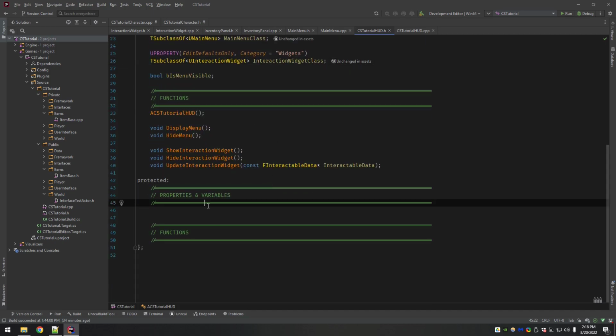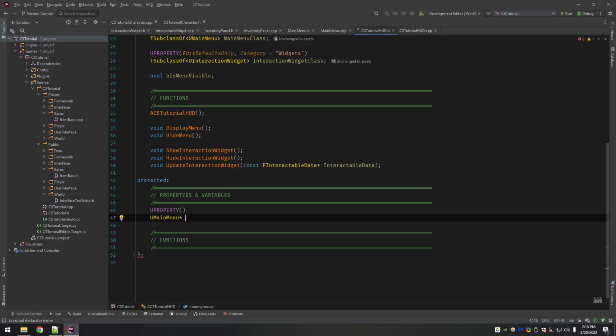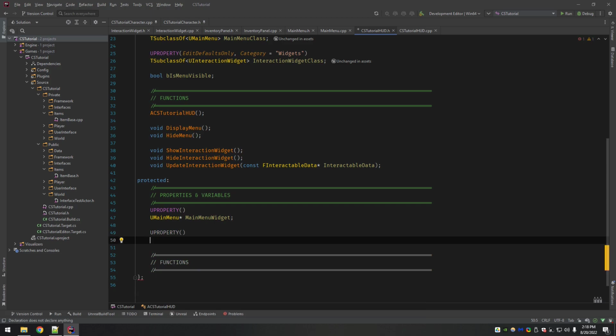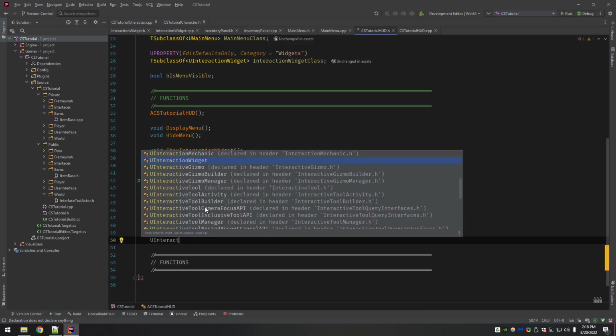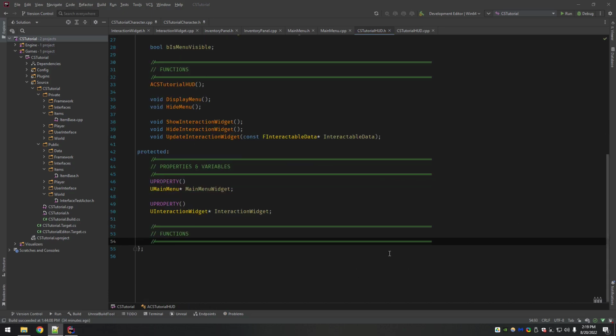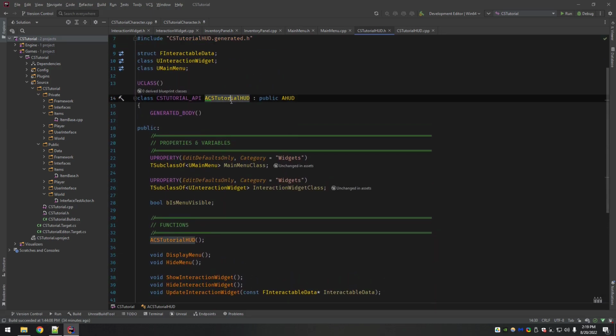Now down here in the protected section, we're going to have the actual widget reference itself. So main menu widget, and another UPROPERTY, interaction widget. All right, and then the other function we need is going to be BeginPlay.